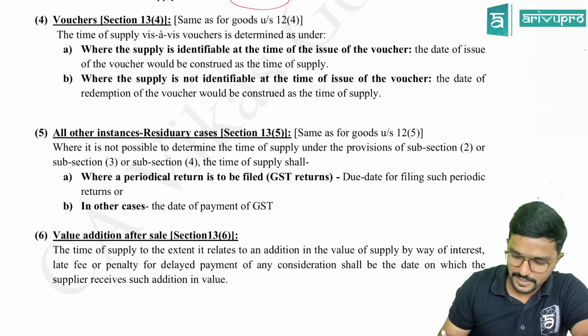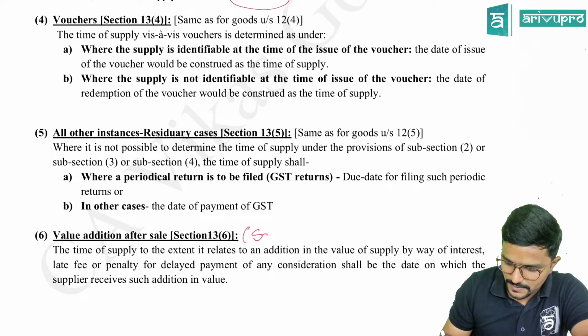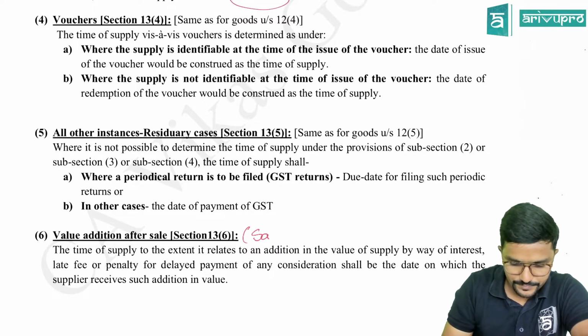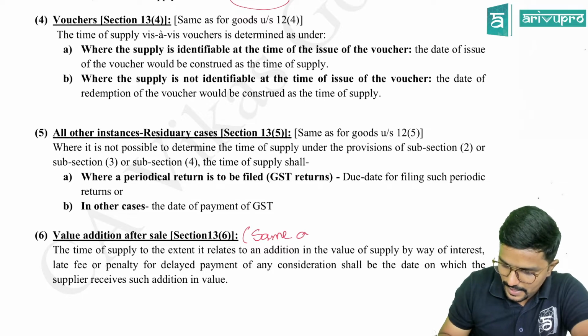Here also same as for goods. You can just go through it once. Same as for goods under section 12.6.